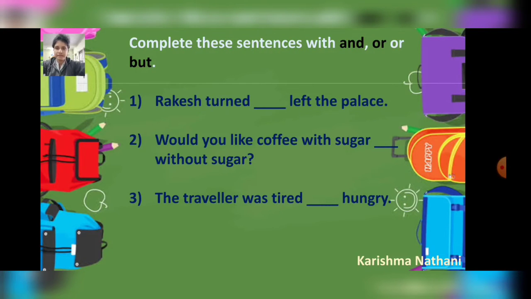Next is complete these sentences with and or but. Sentence number 1 is Rakesh turned dash left the palace. Answer is and. Rakesh turned and left the palace. Second is would you like coffee with sugar dash without sugar? Answer is or. Would you like coffee with sugar or without sugar? The traveler was tired dash hungry. The traveler was tired and hungry.